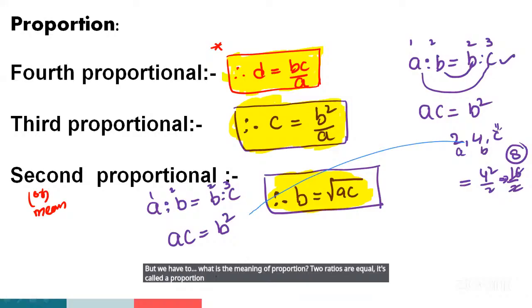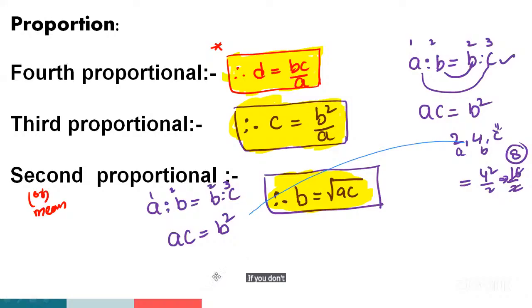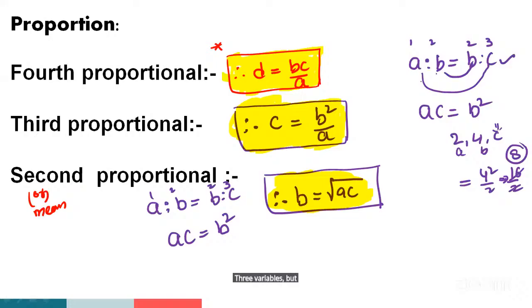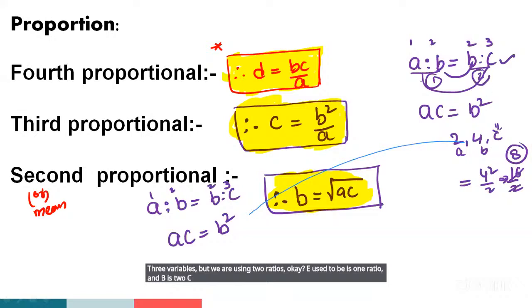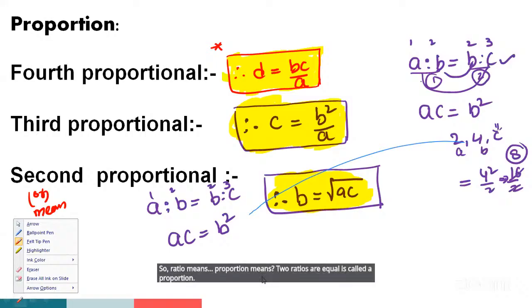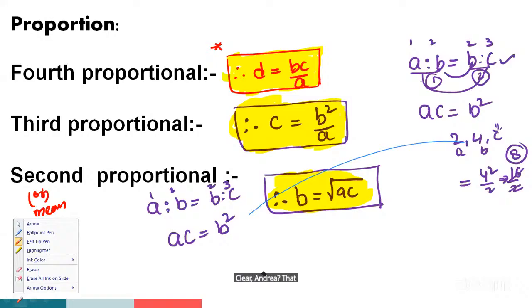Kumar, you can note on the screen, if you don't mind. So we have to find out the C value, but we are using 3 variables and 2 ratios. A is to B is one ratio and B is to C is another ratio. Two ratios are equal is called the proportion. That's why we are not using D value.